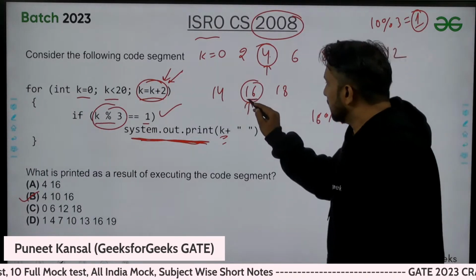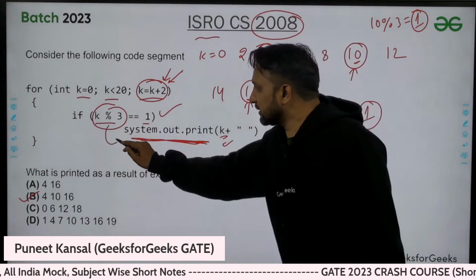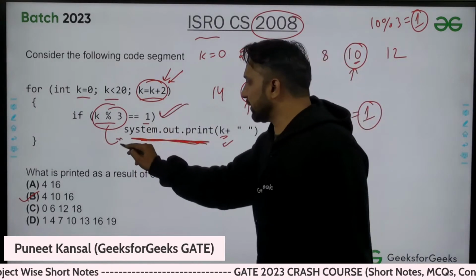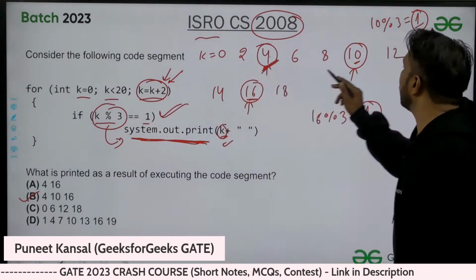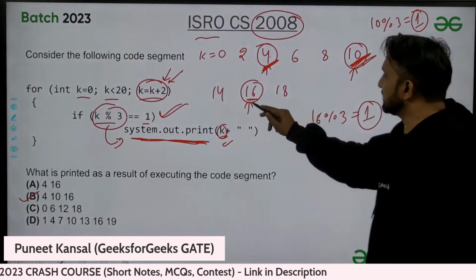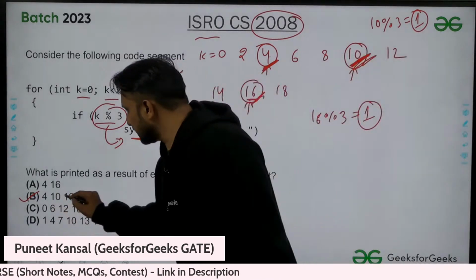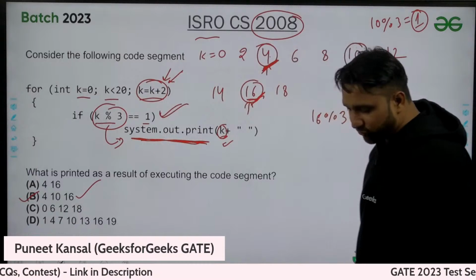So the condition will be true, we will come inside and print the k value. So these are the 3 values we will print: one is 4, one is 10, and one is 16. So B is the right answer.